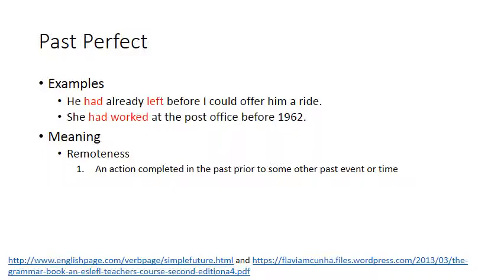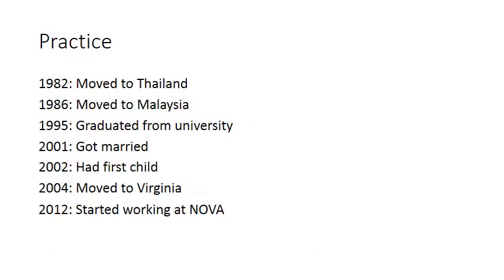In the second example, we don't have two events, but we have one event and then we have a specific time. So she had worked at the post office was the event that happened first and was completed, and then the time is 1962. All right. So if we were to take a look at this, and I will actually be going over this example in class to explain how to use this with these times.